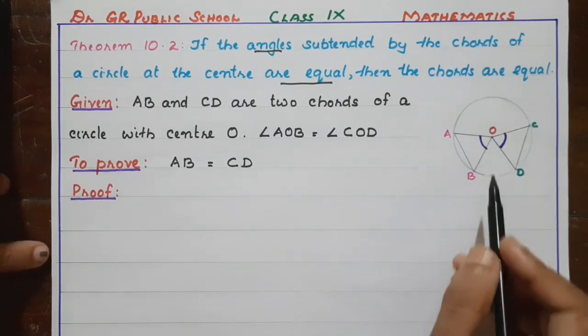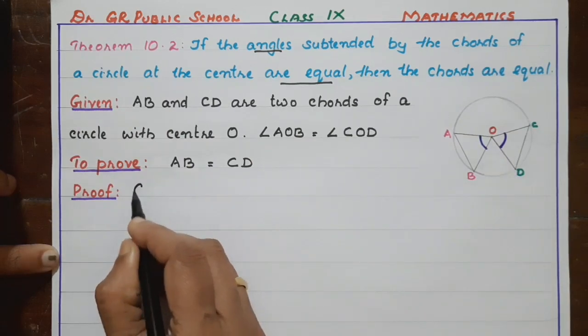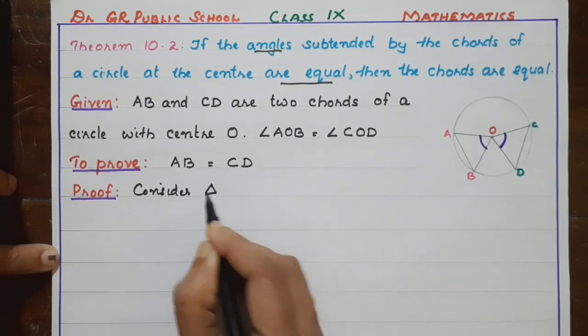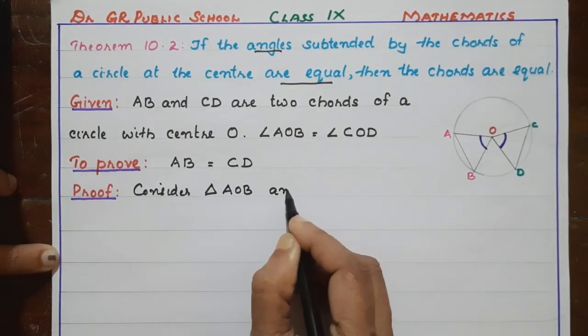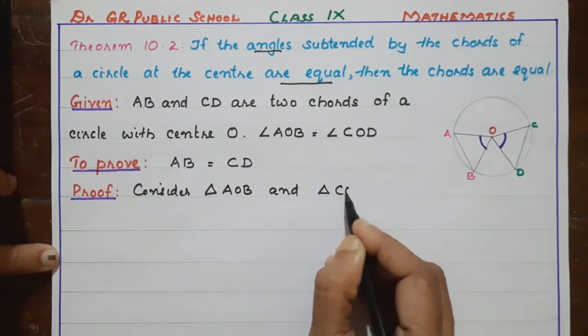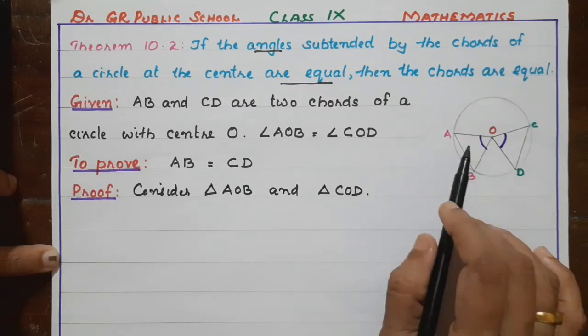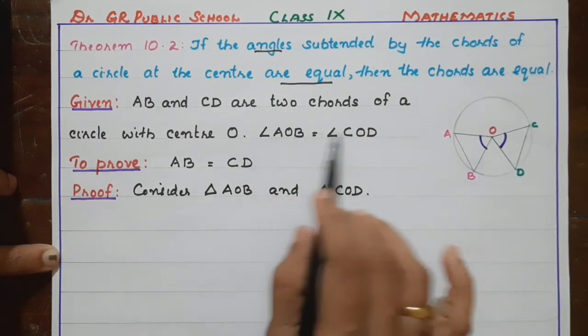So we have to consider the triangles having these two sides. What are they? We have to consider triangle AOB and triangle COD. Okay. What is given? Angles are equal, isn't it?